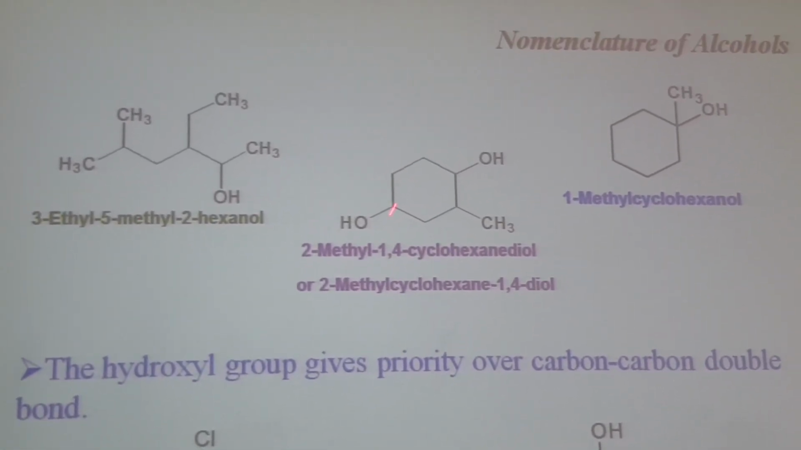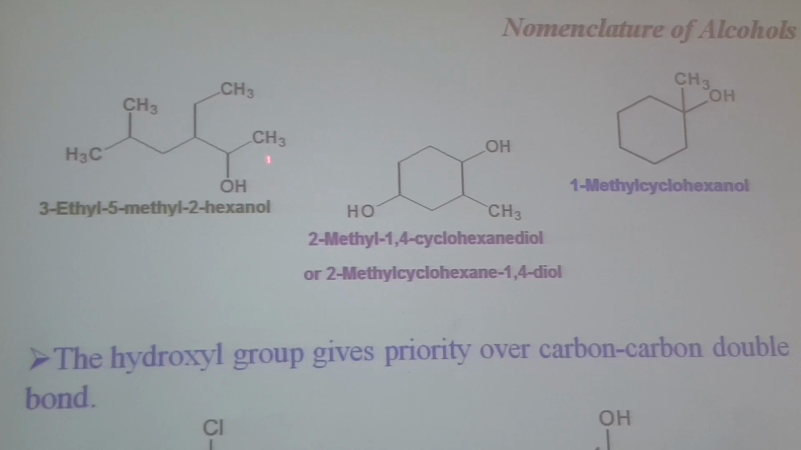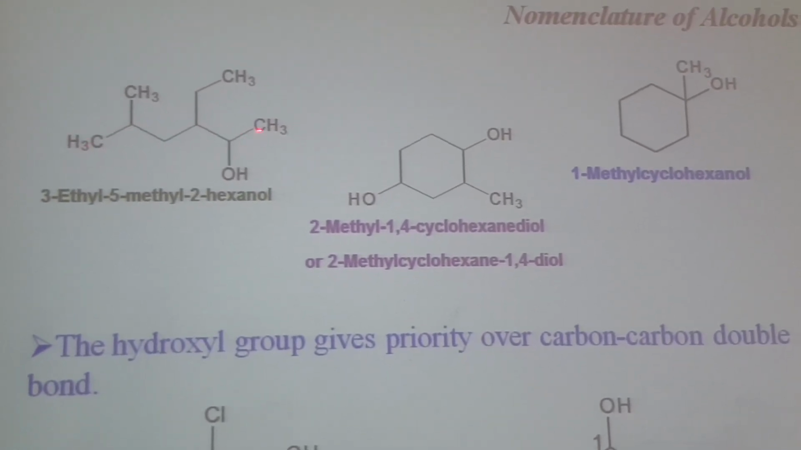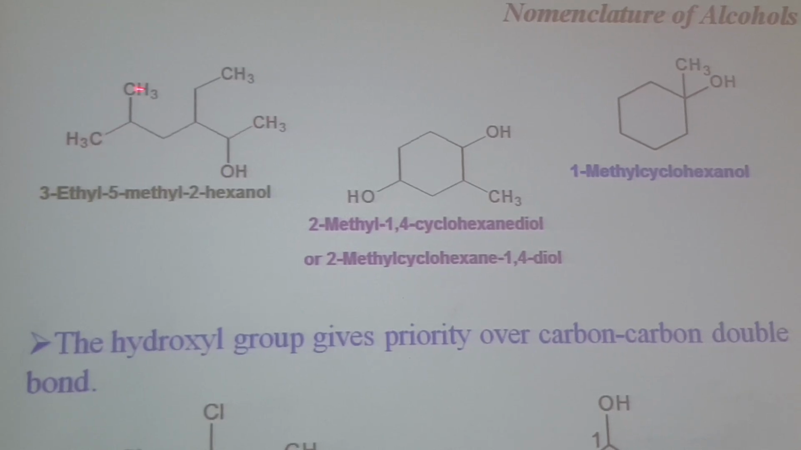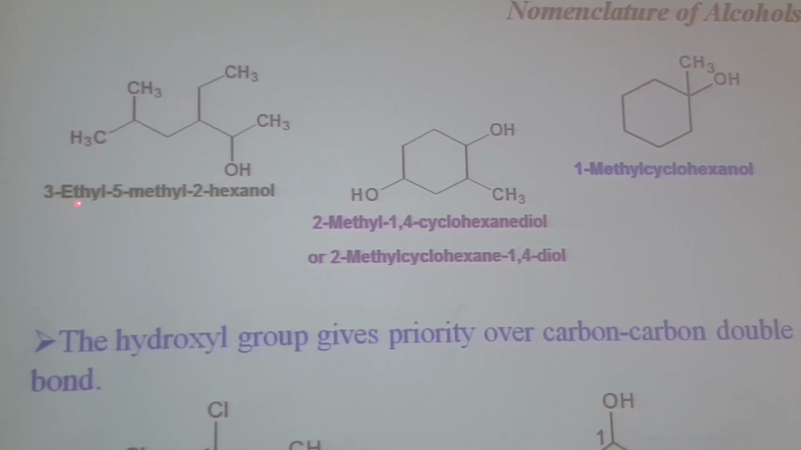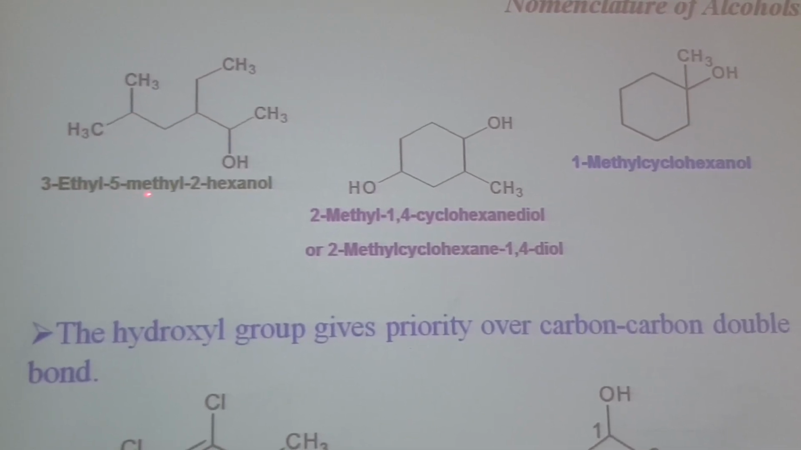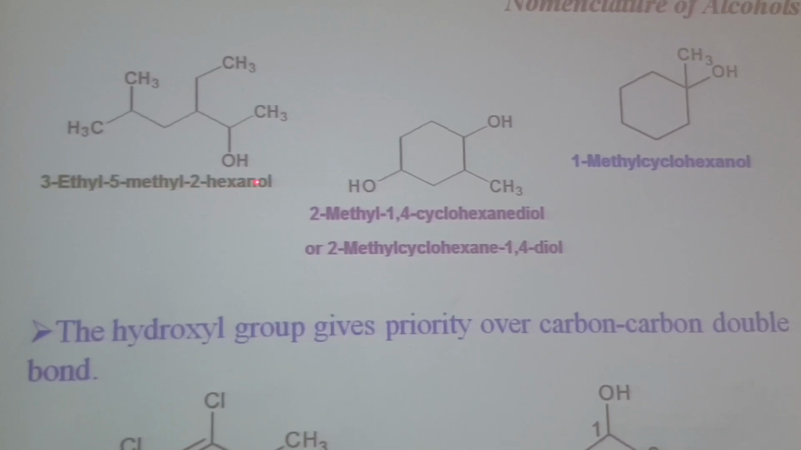So there are some priority orders among different functional groups. Here we have 1, 2, 3, 4, 5, 6. Hex is the root and these are the substituents. So the name is: at position 3 we have an ethyl group, 3-ethyl; at position 5 we have a methyl group, 5-methyl, 2-hexanol.